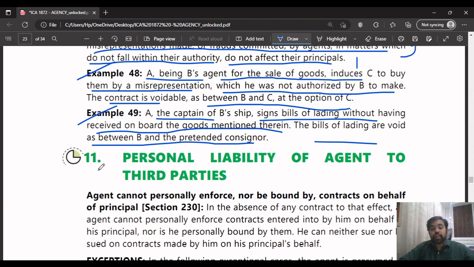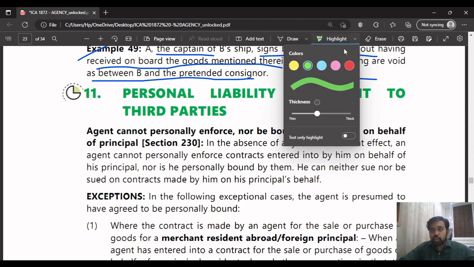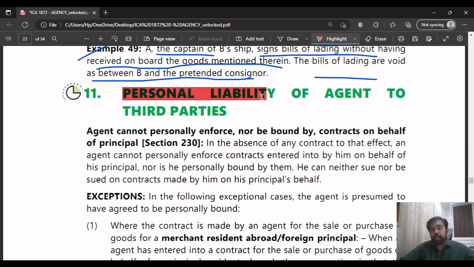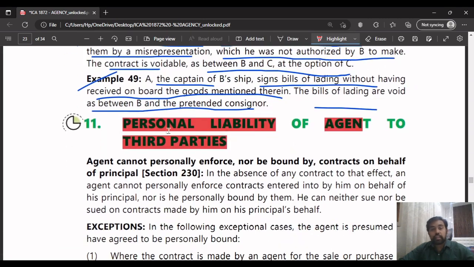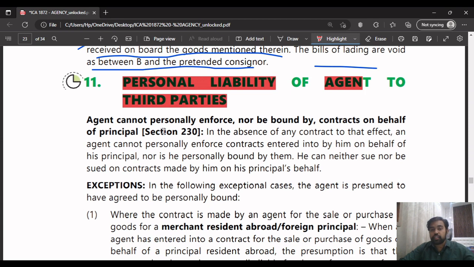Okay. So next is the personal liability of the agent to third parties. This is also very important from the exam point of view, so you have to read this carefully now. We had read the principal's liability to other parties till now. Now we will read the agent's responsibility to third parties, the personal liability of the agent to third parties.